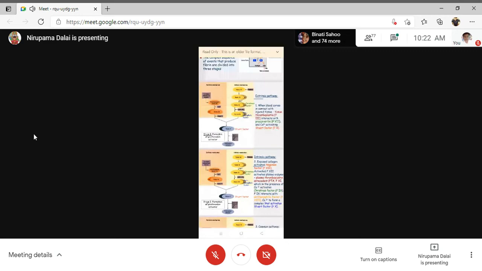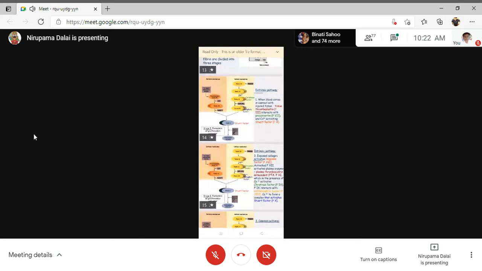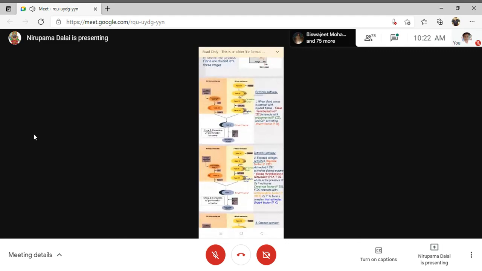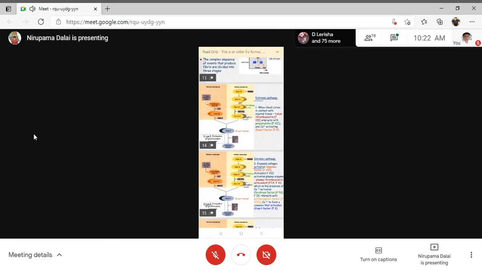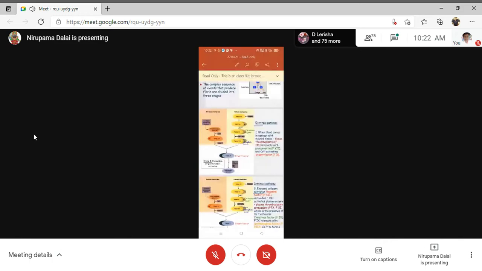So it acts in a sequential manner, and that's why we call it a cascade mechanism. The intrinsic mechanism is a long process, and the extrinsic mechanism is of short duration, a short process. The intrinsic mechanism will be initiated whenever the blood comes in contact with collagen, or with proteins like high molecular weight kininogen.